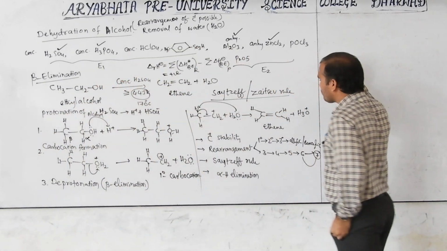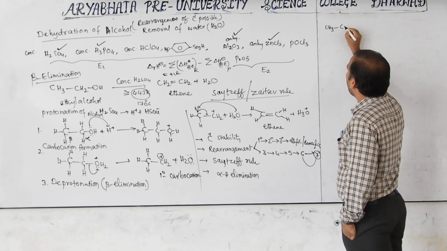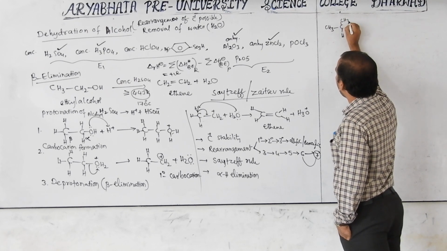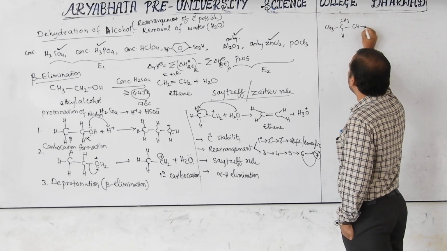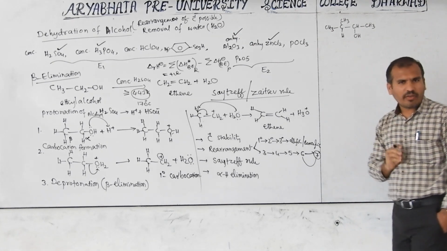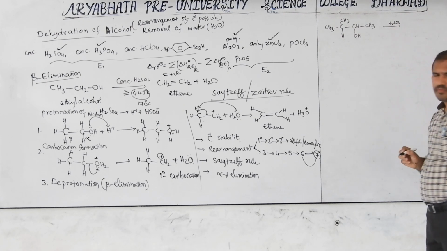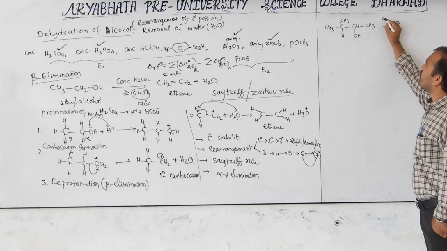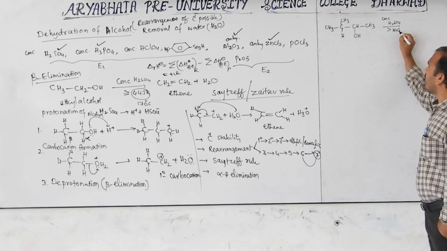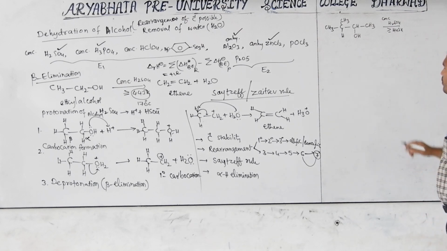So now this is a CH3, and next here H, here CH3, here CH3, here OH. This is all here. Now I am using here H2SO4, which is concentrated. And keep in mind it is equal to or greater than 443 Kelvin. Then what type of product does this eliminate?